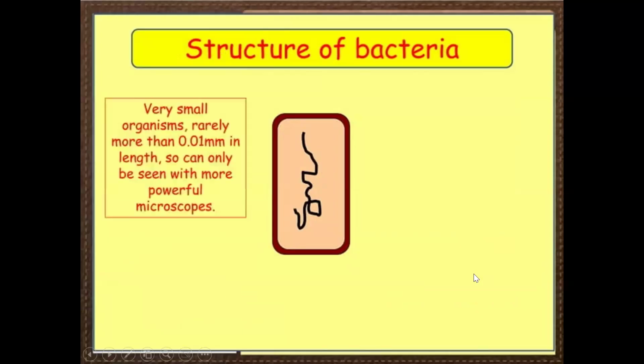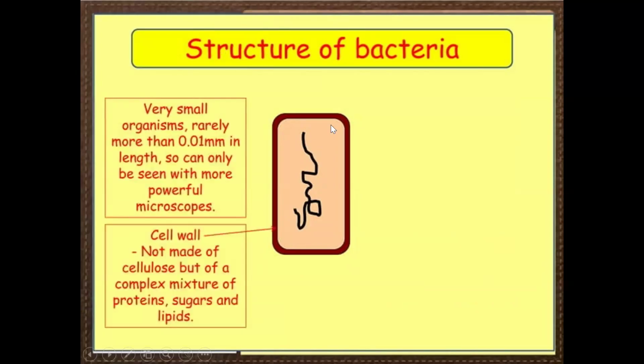Now this is a single bacterium they have shown. It looks like this, and they are very small, and they have an outer cell wall, this brown color. It is not made of cellulose but of a complex mixture of proteins. We have seen that in plants there is a cell wall, right? In plants there is a cell wall. In fungi there is a cell wall.